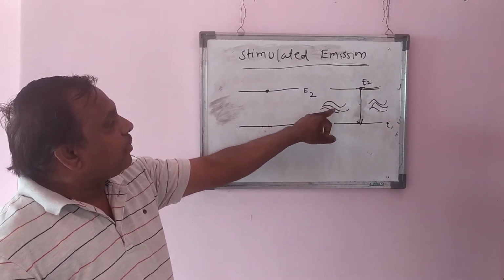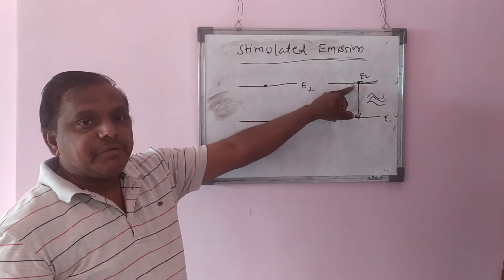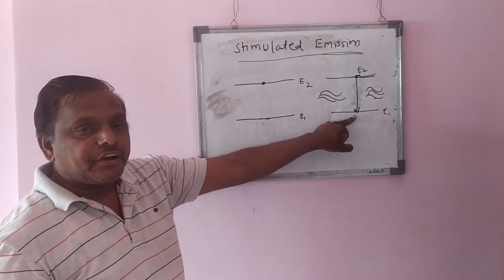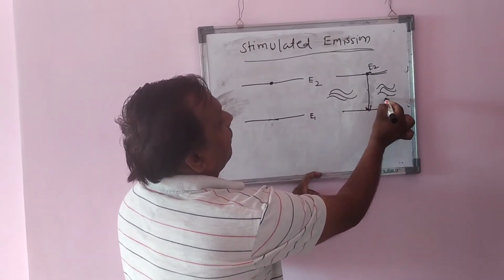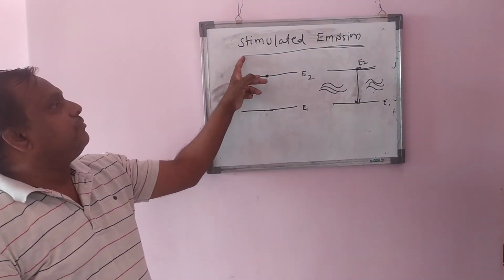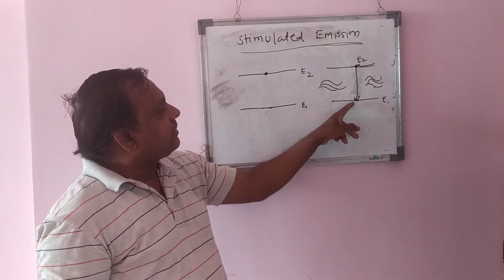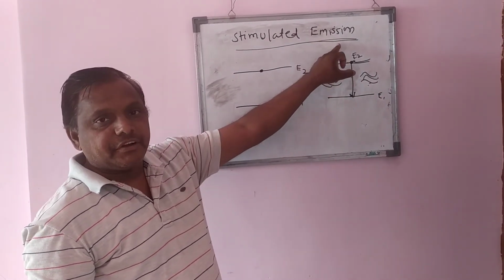After the photon is incident on this, as it is in the higher energy state, it gets stimulated and comes into the ground energy state, emitting a photon. It is called stimulated emission. As we are forcibly stimulating it into the ground state, it is called stimulated emission.